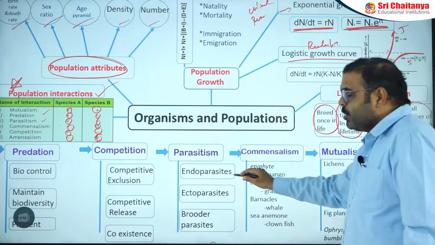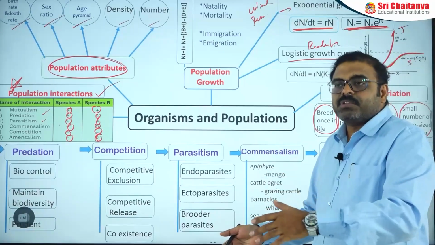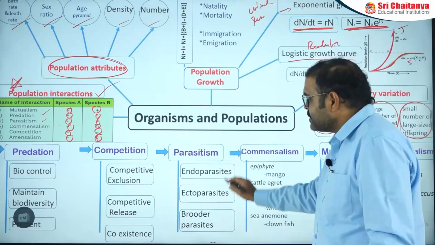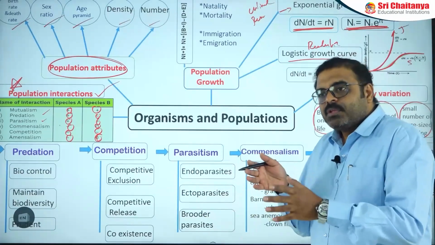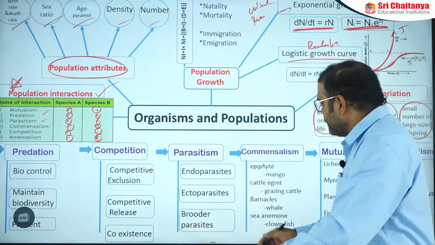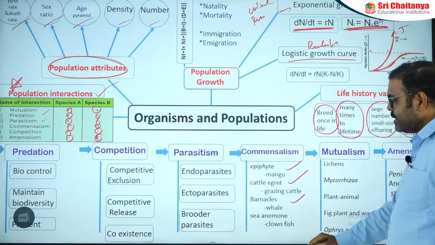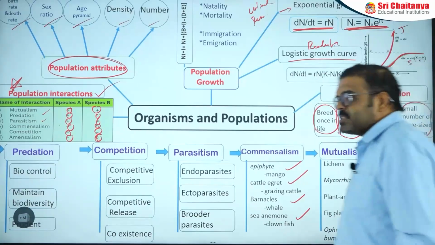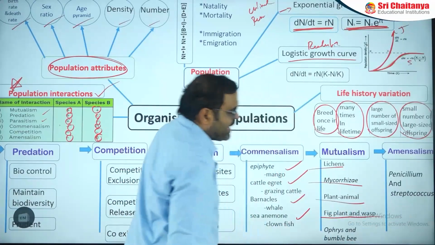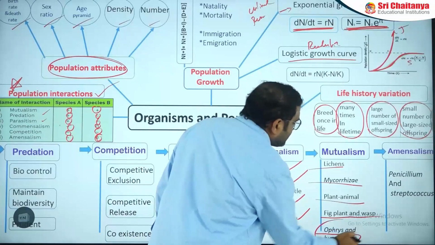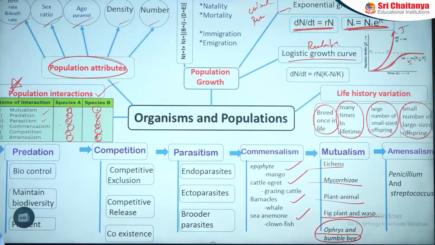Then the parasitic condition: endoparasites live inside the body, are well adapted and much advanced, with very high adaptations to the environment. Ectoparasites live on the surface, and brood parasites depend on another organism for hatching their babies. Next commensalism: epiphyte on mango, cattle egret on grazing cattle, barnacles on whale, sea anemone and clownfish. Next mutualistic conditions: lichens, mycorrhiza, plant and animal relationships, fig and wasp, and Ophrys and bumblebee are other examples. Amensalism is Penicillium and Streptococcus bacteria.